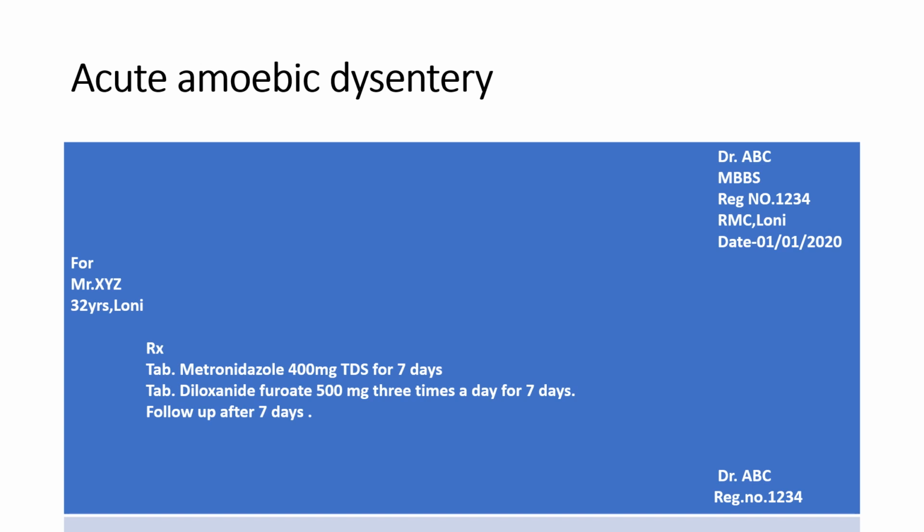Diloxanide furoate is a luminal amebicide. The trophozoites in the gut lumen which form cysts are killed by diloxanide furoate. It is not effective against tissue trophozoites. You should remember it.